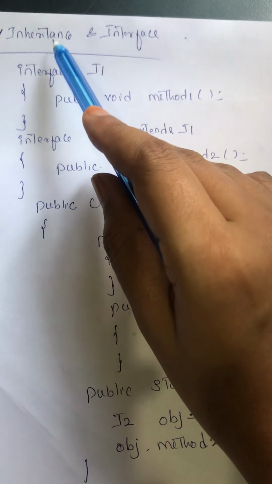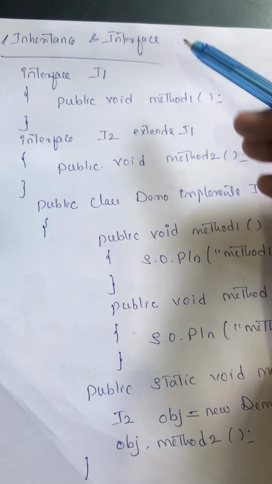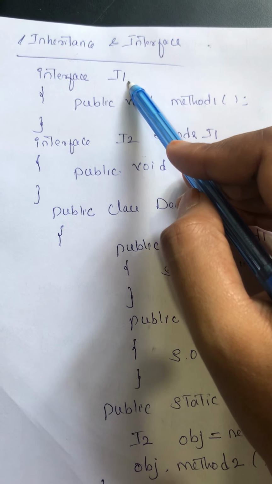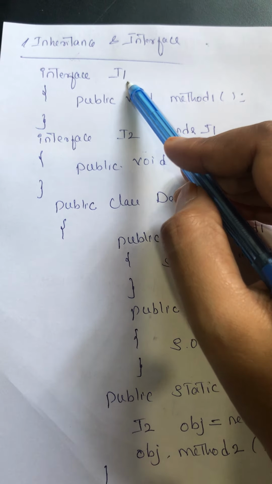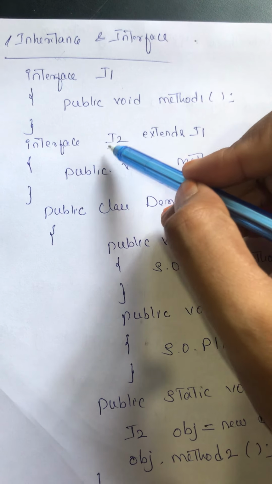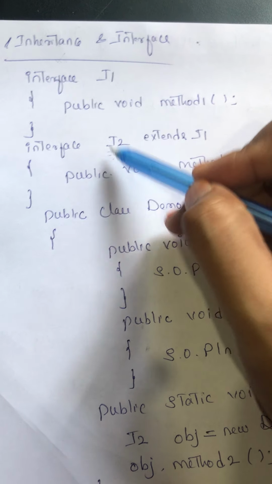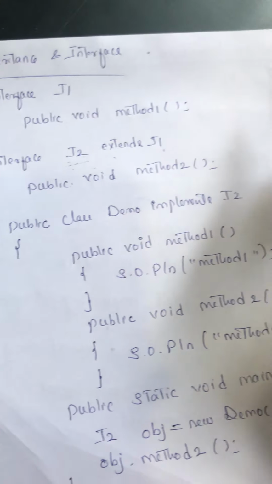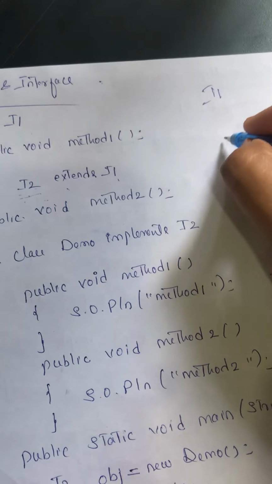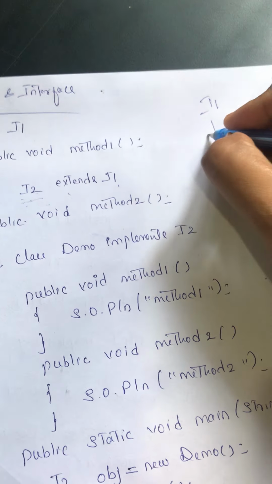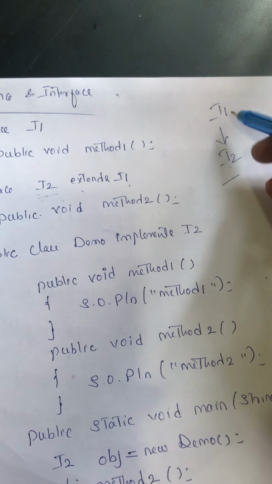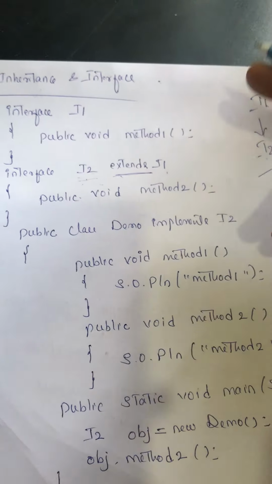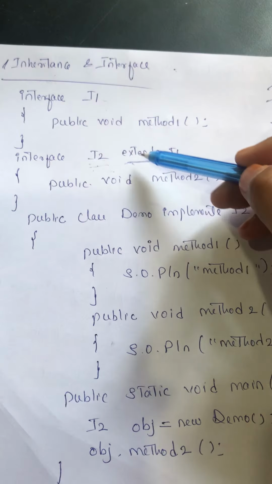How can you perform inheritance using interfaces? Interface I1 is the first interface name, and interface I2 is the second interface name. The I2 interface is extending the I1 interface because here we are performing inheritance. So you have two interfaces, I1 and I2. The I2 interface is extending the properties of the I1 interface, so that's why we are using the extends keyword. When you are working with interfaces, we should use extends.